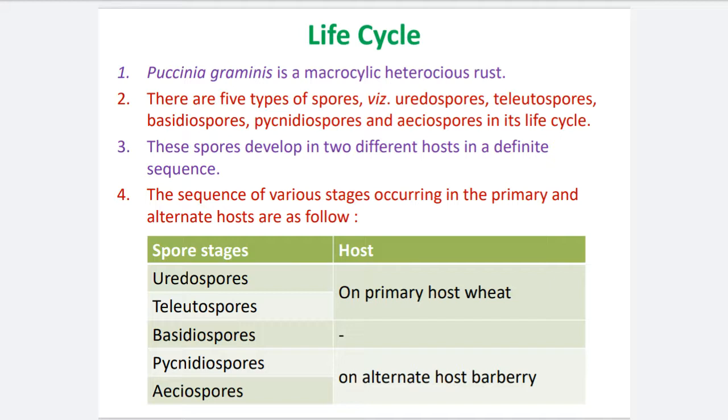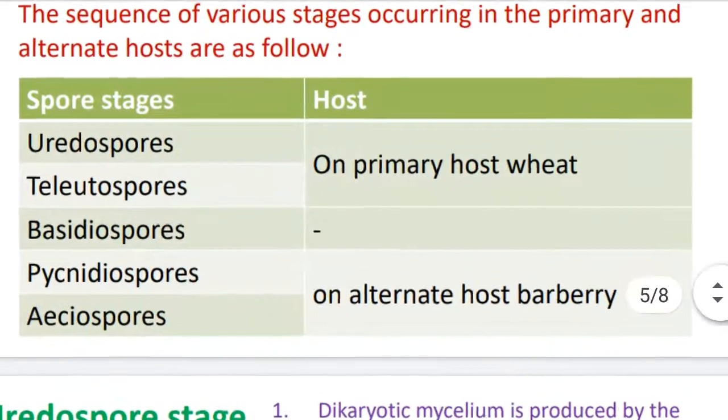After a particular sequence, one by one, these spore stages develop in its life cycle. Then number 4, the sequence of the various stages occurring in the primary and alternate hosts is as follows.